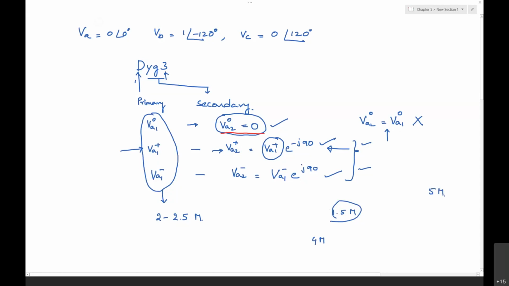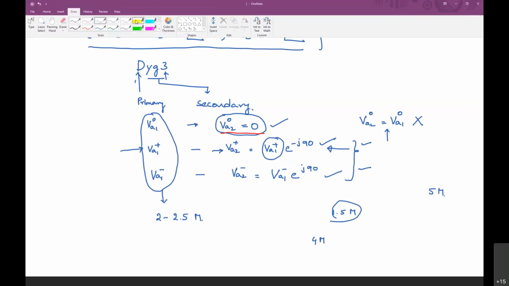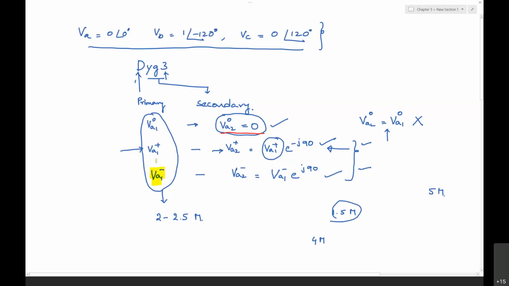First thing is, as I was mentioning, when you are trying to find the secondary voltages from the primary side voltages during the unbalanced voltage condition, these are the fault conditions, that means it is equal to the unbalanced voltage. In that case, first we need to resolve the zero sequence, positive sequence, and then the negative sequence voltages.